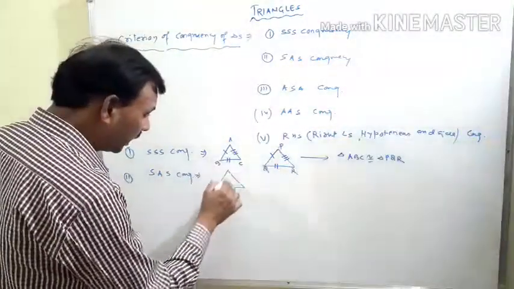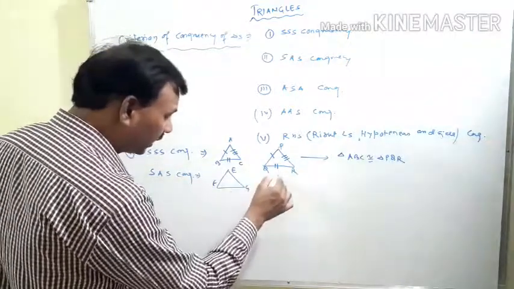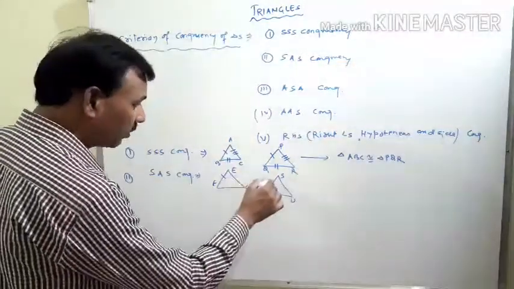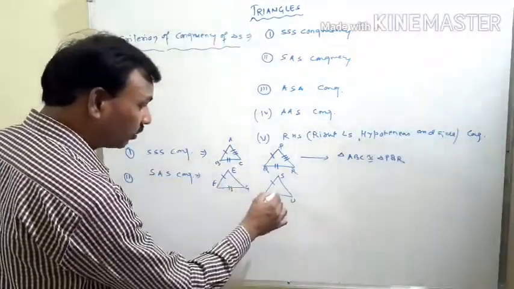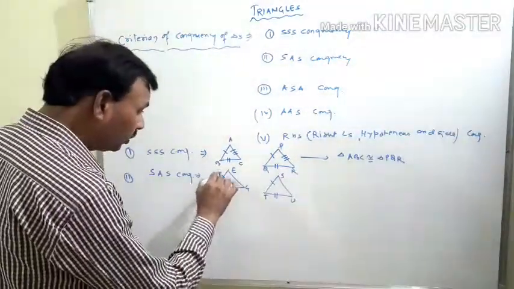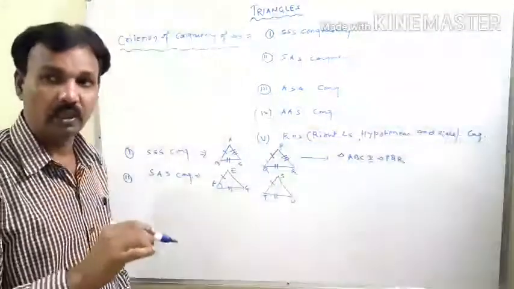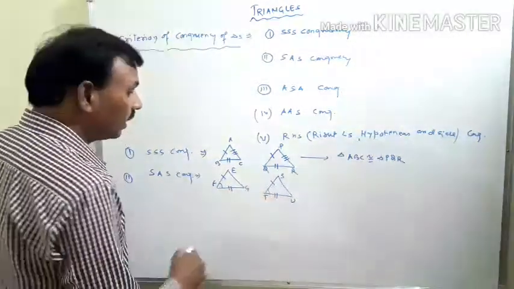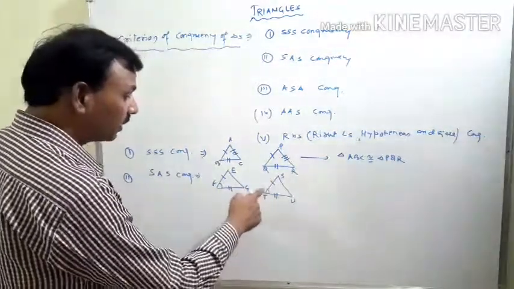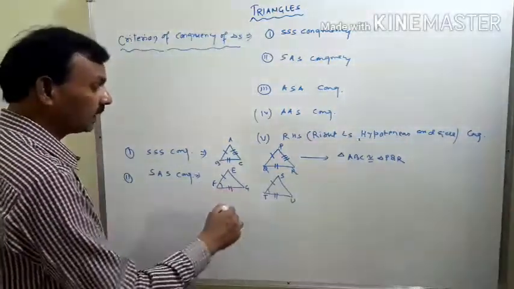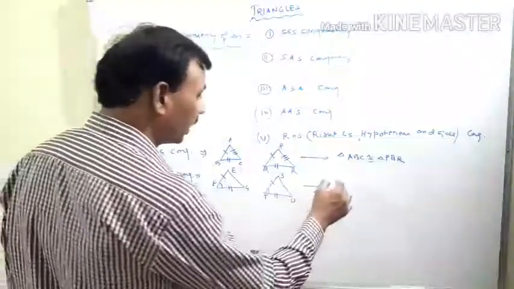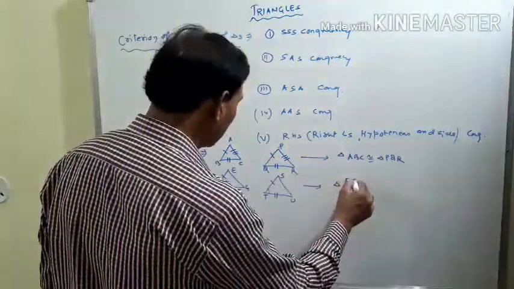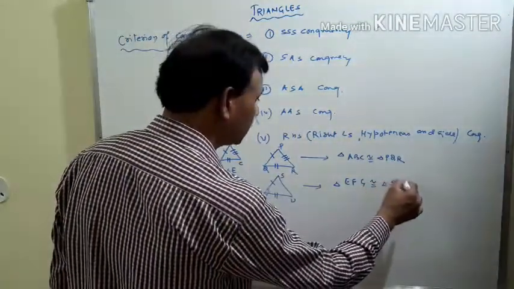If we take a triangle EFG and another triangle STU, if FE equal to ST and FG equal to TU, and the angle between these two equal sides is equal to the angle between ST and TU, that means this angle, then we can say that under the criterion SAS, both triangles, that means triangle EFG is congruent to triangle STU.